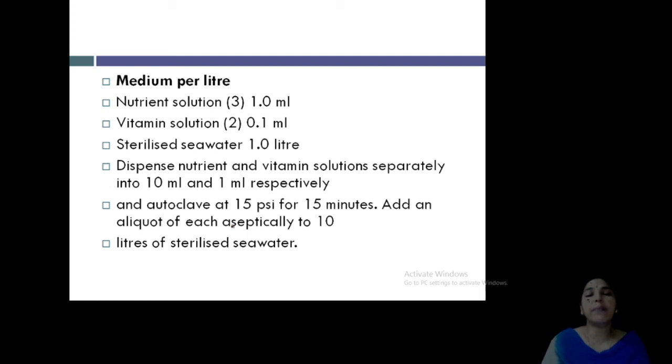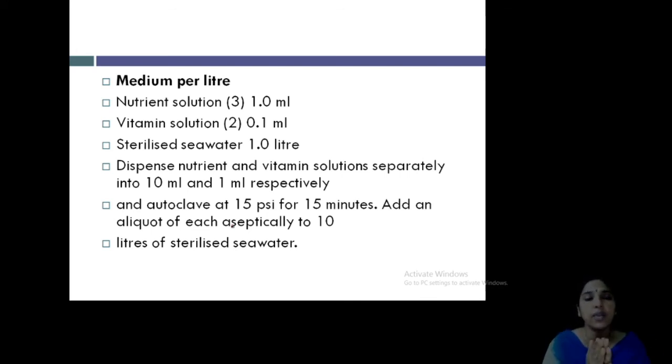Then for the medium per liter, it needs 1 ml nutrient solution, 1 ml vitamin solution, and sterilized seawater. The nutrient and vitamin solutions are added separately. When you take this medium in a beaker, you have to cover it with aluminium foil. Then keep it in the autoclave.